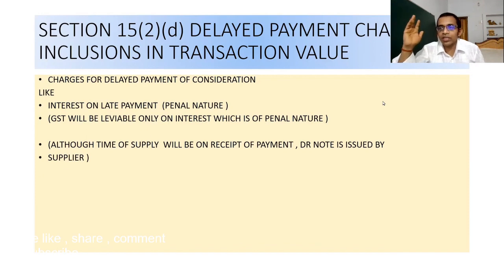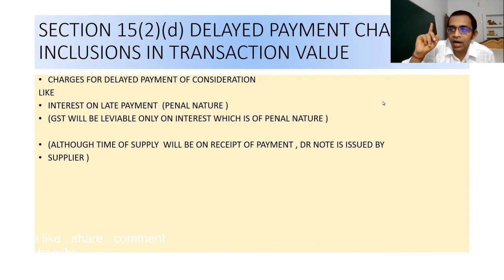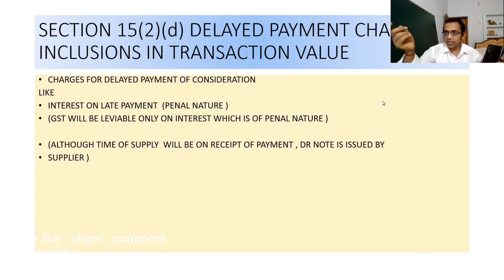I want to give you an example. Suppose I gave this mobile to you for rupees 1 lakh, but since you paid me after a certain date, I am charging you rupees 1,10,000.